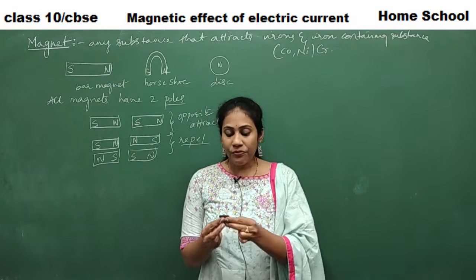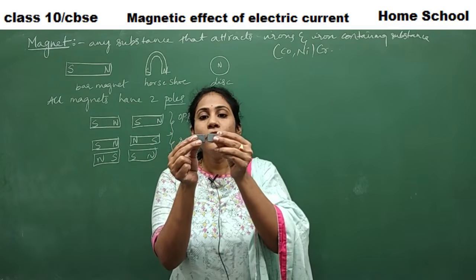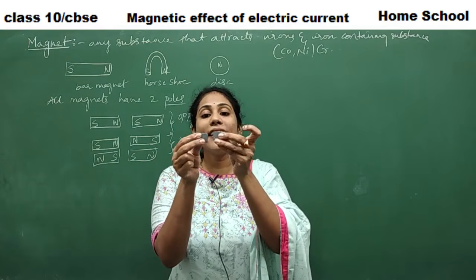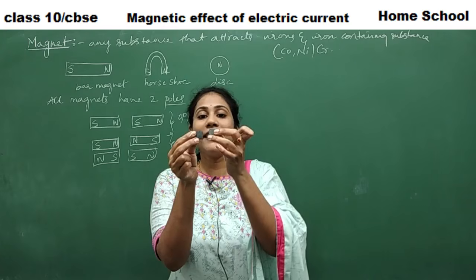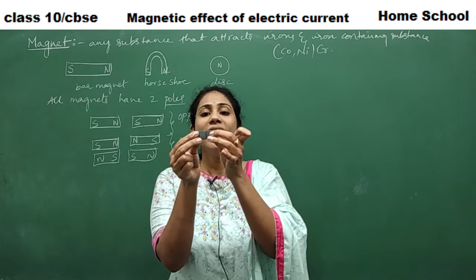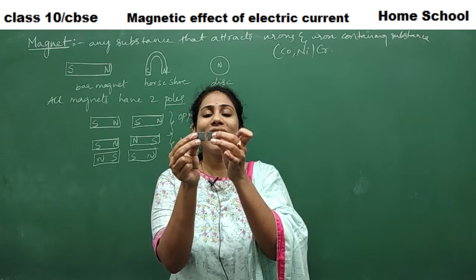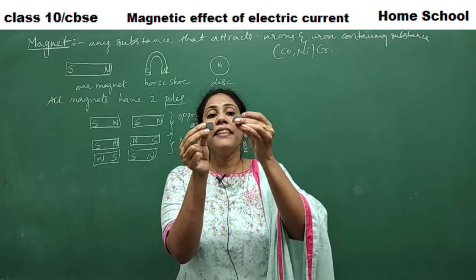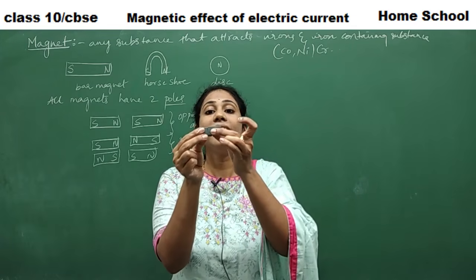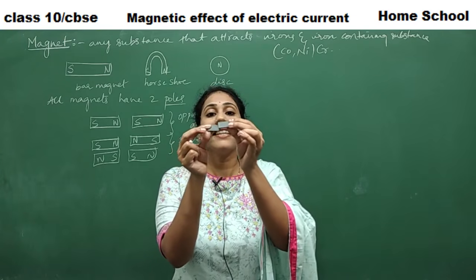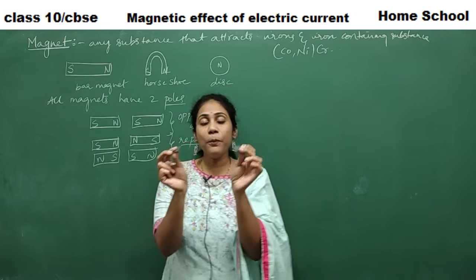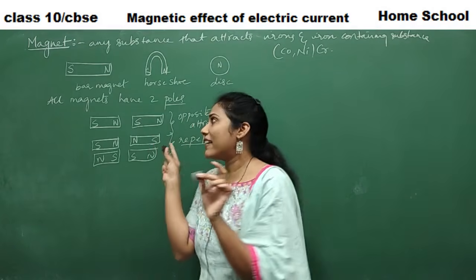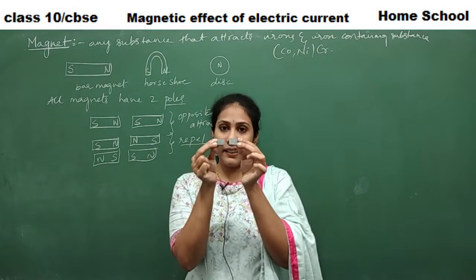Say for example, you see here, I'm bringing it close together but still repelling, right? Maybe because this pole and this pole are the same. Okay, this is a North Pole and this is also a North Pole. That's why, see, it's not getting attracted. I'm trying to bring it close, but it's not getting attracted. It's moving far away. But see, another pole I'll bring. Yes, attracted, isn't it? See, attracted. So, opposite poles always attract, same poles always repel. This is how attraction and repulsion happens between two magnets, right?